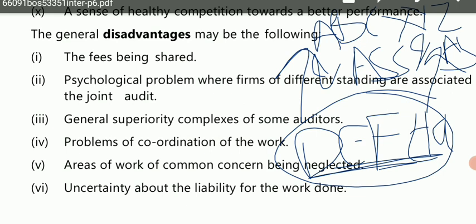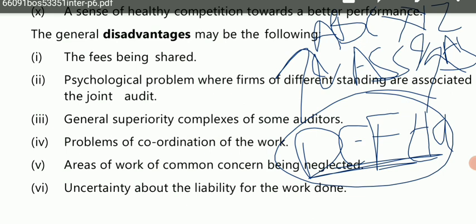Then areas of work of common concern being neglected. Now suppose there is division of duties, that you will do this and I will do this. So I will do the duty which I have been allotted, and you will do the duty which you have been allotted. But if there are areas which are of common concern, that means the duty of that particular work is not divided between both of us, it is said that anyone will do it. So if I say that I will not do this work, will you be ready to do that work? No. You will say that if she is not doing it, why should I do it?